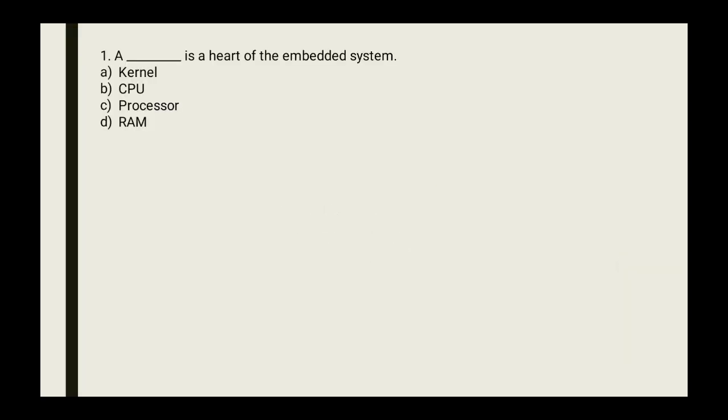So our first question is, a dash is a heart of the embedded system. Options are A kernel, B CPU, C processor, D RAM. So correct answer is C processor.